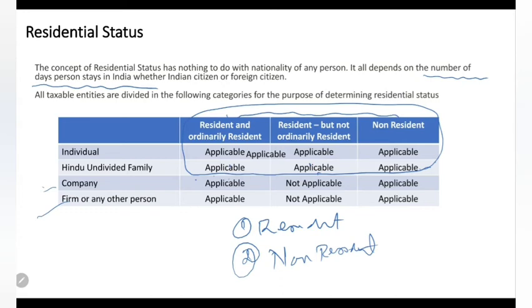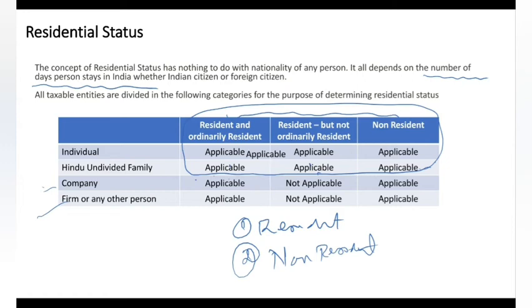Remember guys, residential status has nothing to do with the citizenship of a country. It depends basically only on the number of days the person stays, or the control of the business. Only on these two things will the residential status be calculated, and based on the residential status the tax will be levied. How, we will see later. Based on the residential status, the taxes will be levied, which is called the incidence of tax.